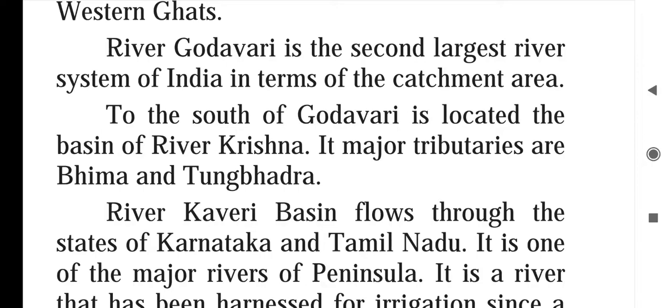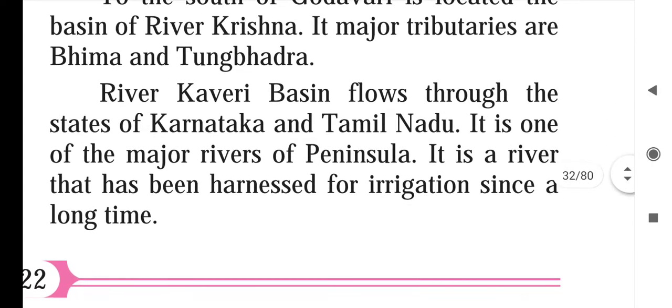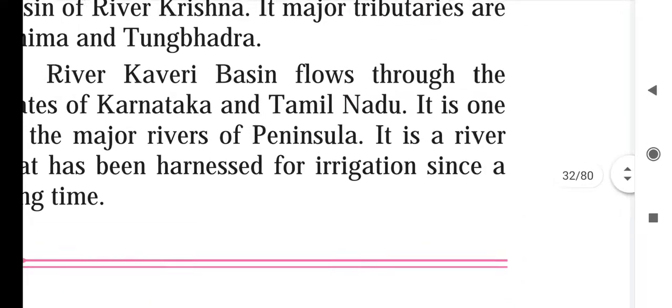So on the south side of Godavari is river Krishna's basin. Bhima and Tungabhadra are the tributaries of that river. River Kaveri basin flows through the states of Karnataka and Tamil Nadu. It is one of the major rivers of the peninsula. It is a river that has been harnessed for irrigation since a long time. So that river's water has been used for irrigation for many years.